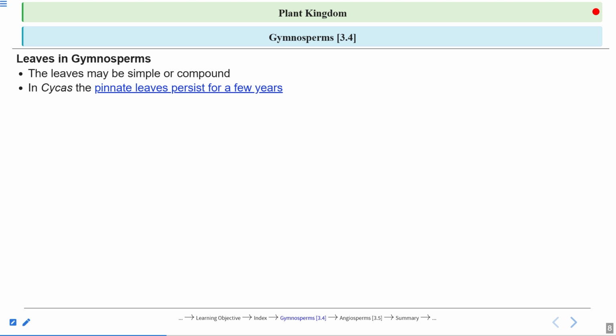Xerophytic is a type of condition. It doesn't mean that all gymnosperms grow in xerophytic conditions. But some of the plants do grow in xerophytic conditions and they adapt accordingly. So here you see the compound leaves, and the leaves having needle-like modification. These are some generalizations that show that they are growing under xerophytic conditions.